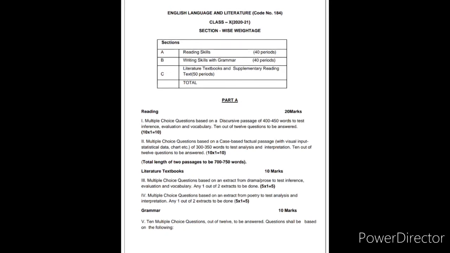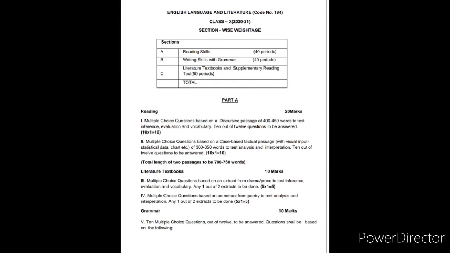In the first part of the reading section, MCQs will be asked based on a discursive passage of 400 to 450 words. Total 12 questions will be there and you need to answer only 10 questions. Each question will be of 1 mark and total weightage is 10 marks.